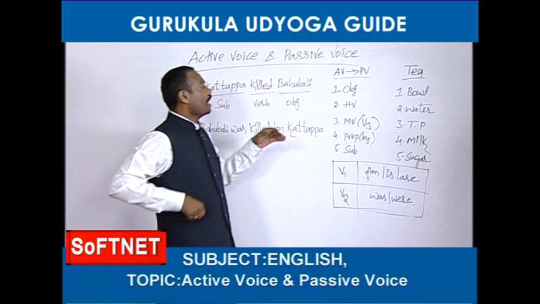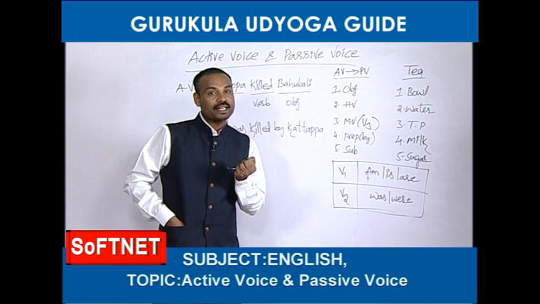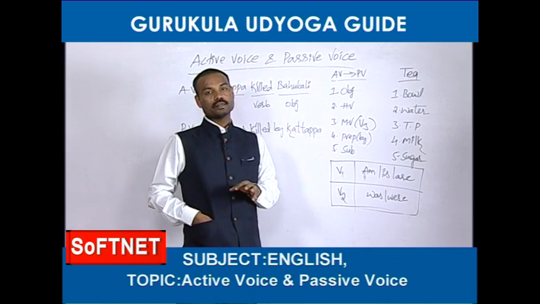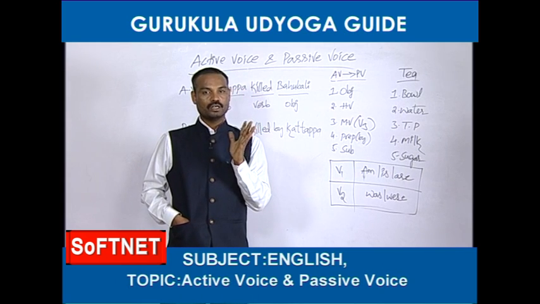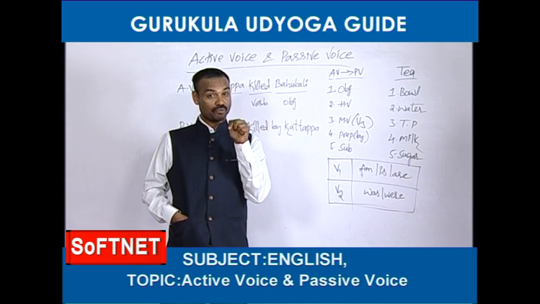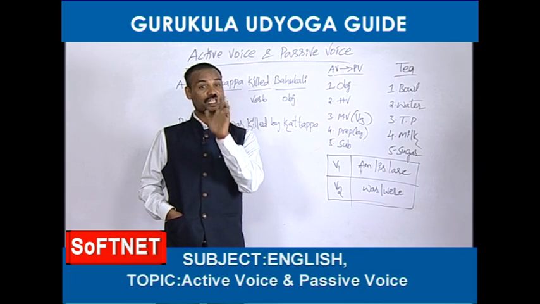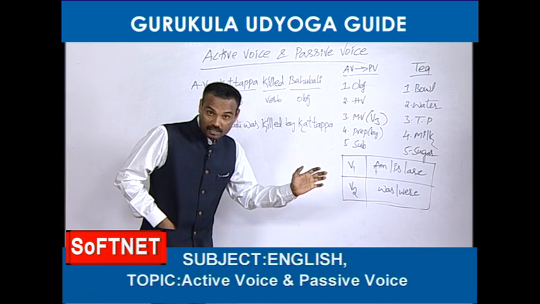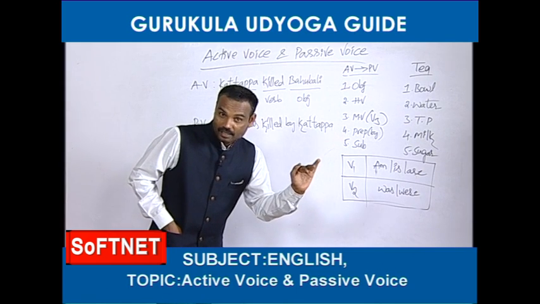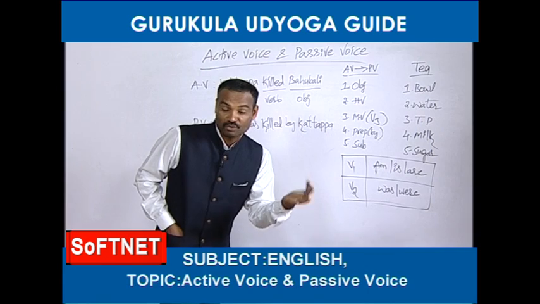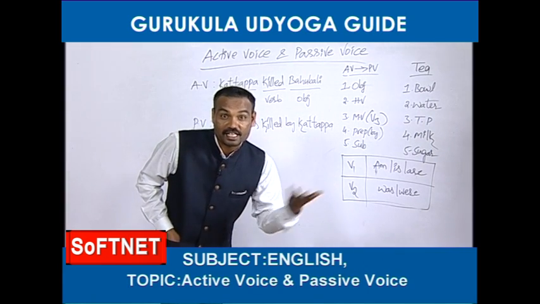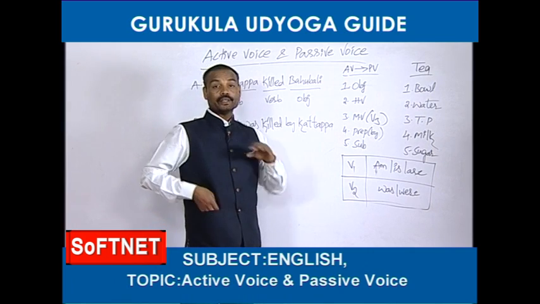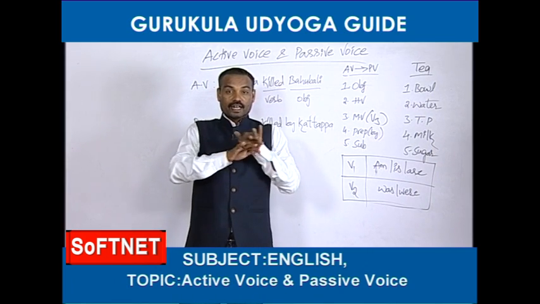So how should we start a passive voice? The passive voice always starts with the object. We need one object. If we want to change this active voice into passive voice, we need the object. Where is the object? Is it available in the supermarket? No, it is available in the given active voice only. But we should find where it is, we should catch it. Friends, now I am going to tell you how to catch the object in the given active voice.